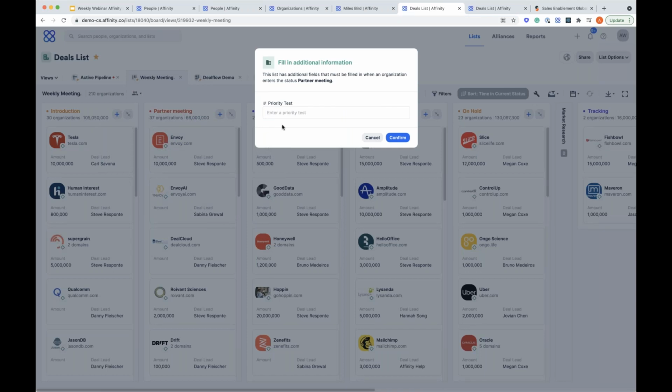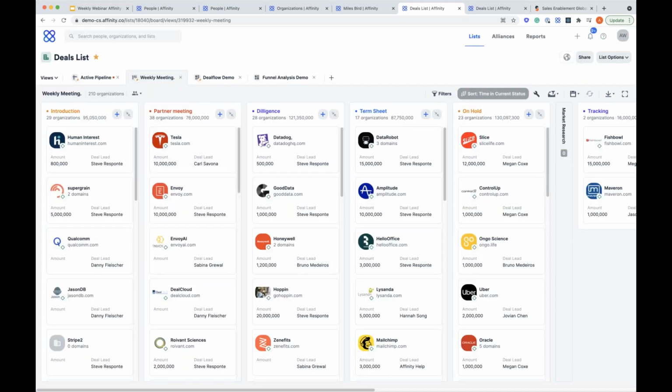And we also give you the ability to put some controls and guardrails on here. So maybe if you do want to move it to partner meeting, there's some data that we need to know for our data integrity purposes. So if you're going to move it to partner meeting, we need to know the priority. So maybe this is a priority 1. And now you can go ahead and move that. So that's an example of what we would call a status trigger, where you'd be able to provide additional control and guardrails over the information that's processed, making it much more standardized across your team.